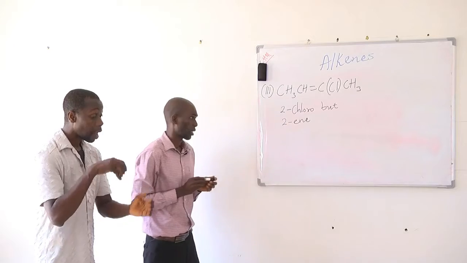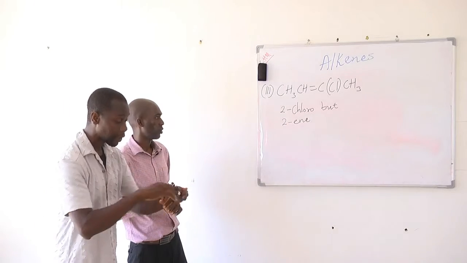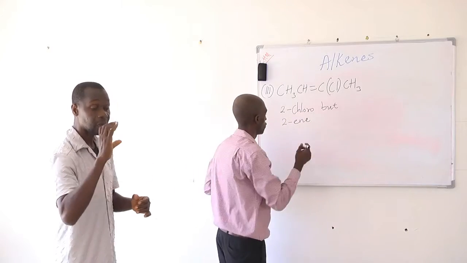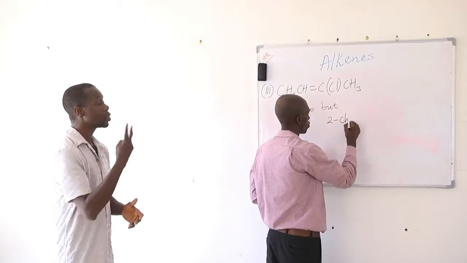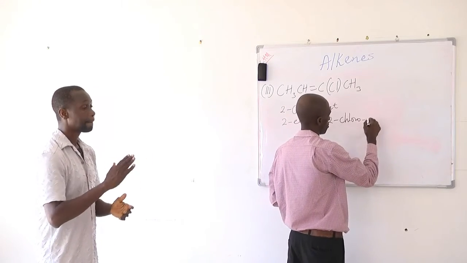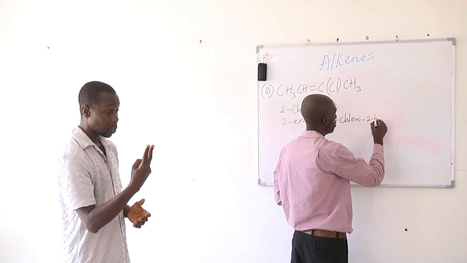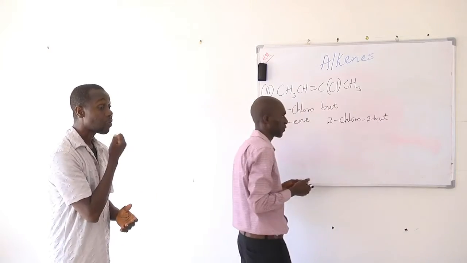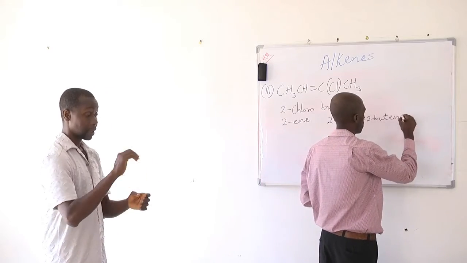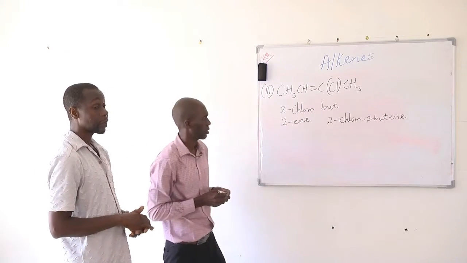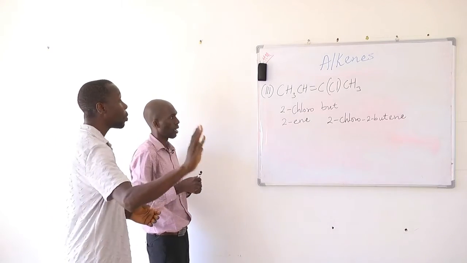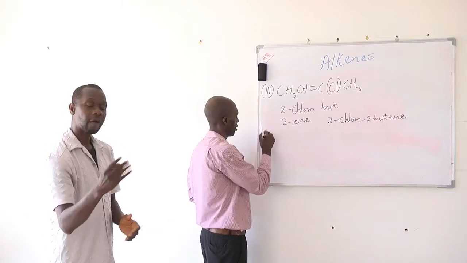Now we put this together to give a name to the compound. So what do we name first? We name the substituent, which is chlorine here. So it's going to be called 2-chloro. What is the position of the functional group? It is 2. And then the number of carbons is 4. And the prefix for 4 is but. Then the suffix for alkenes is -ene. So this will be named as 2-chloro-2-butene. And let's look at the fourth and final example.